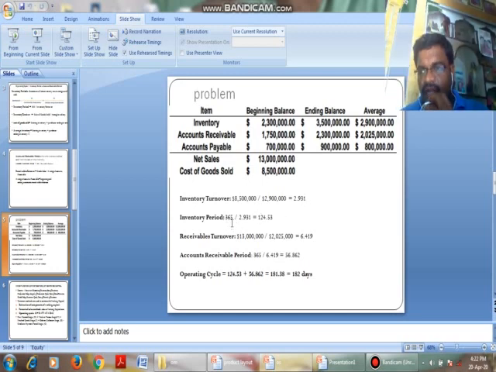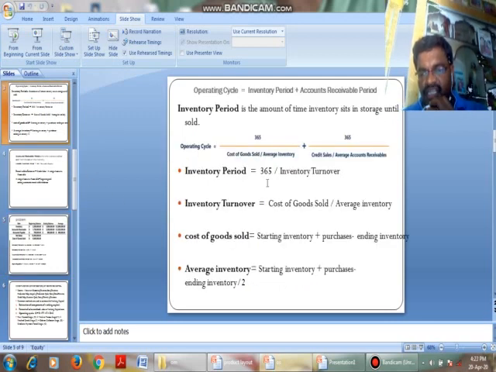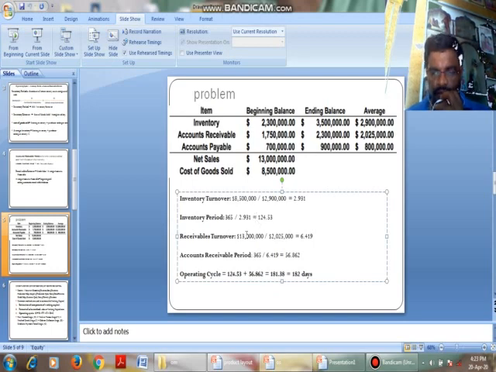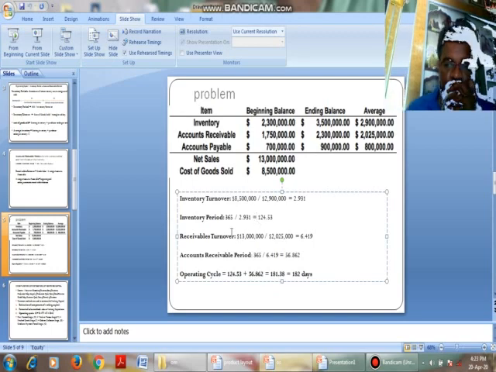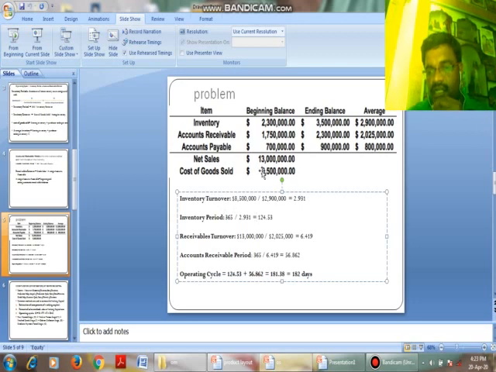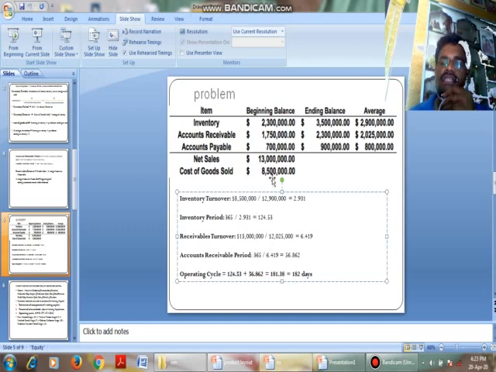Then the inventory period is equal to 365 by inventory turnover. Here 365 by inventory turnover of 2.931, we get 124.53. Then we get receivables turnover. What is the formula for receivables turnover? Credit sales by average receivables. What is the credit sales here? Credit sales, that is net sales, is 13 crores, by average accounts receivable.